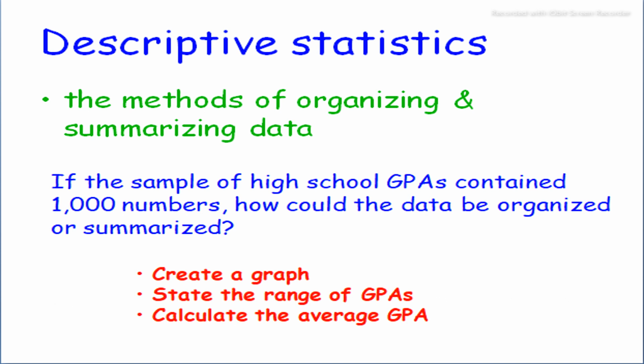In descriptive statistics, the methods of organizing and summarizing data are used. An example of descriptive statistics: if the sample of high school GPAs contained 1000 numbers, how could the data be organized and summarized? Like create a graph, state the range of GPAs, and also calculate the average GPA of the students from the high school graduates.